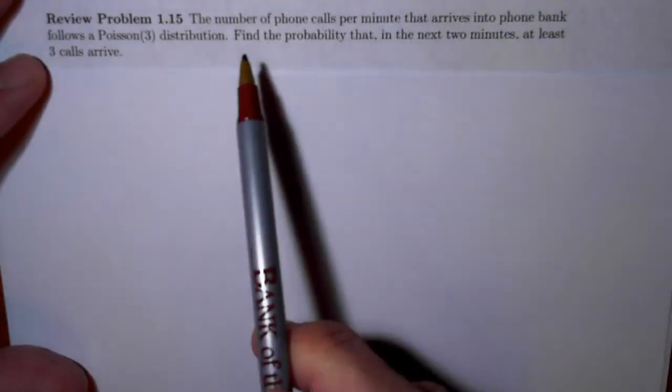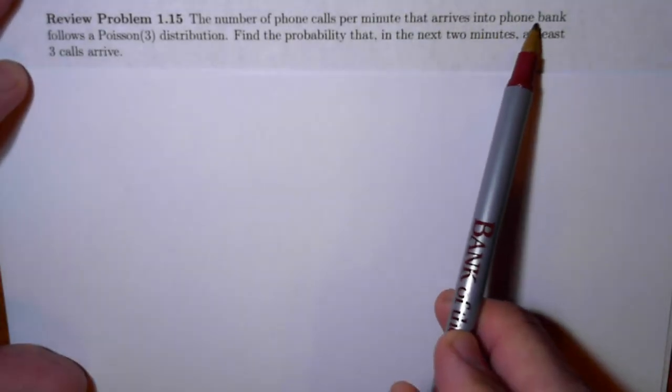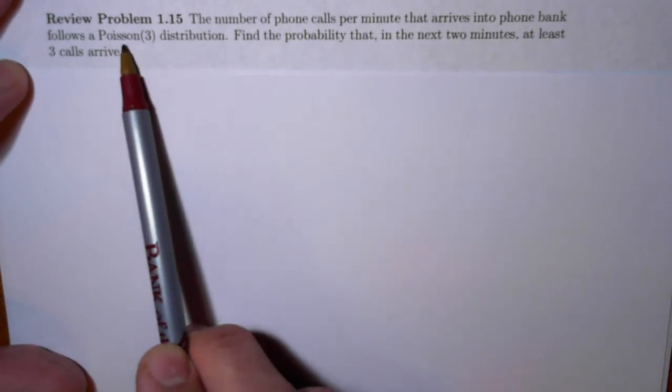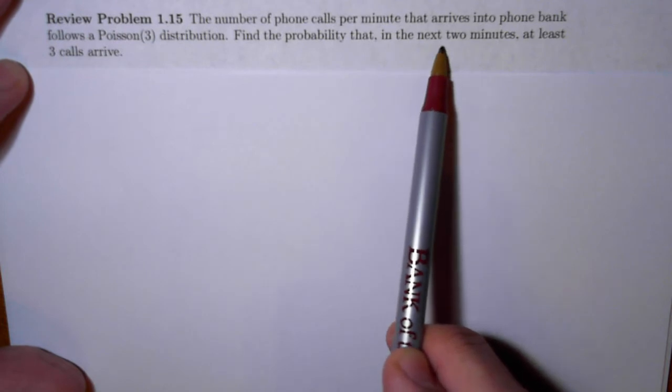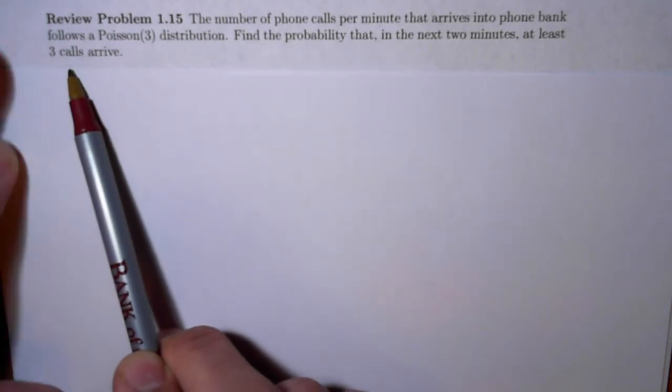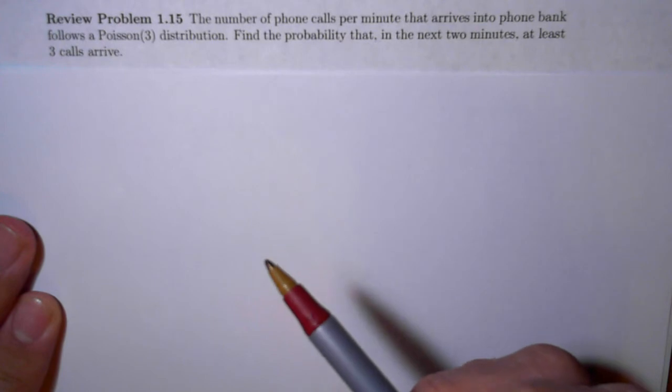So for this problem, we have phone calls that are arriving into a phone bank, and they arrive according to a Poisson distribution with parameter 3. Find the probability that in the next 2 minutes at least 3 calls arrive. Okay, so